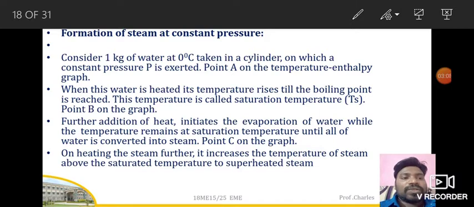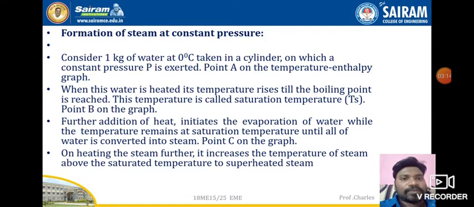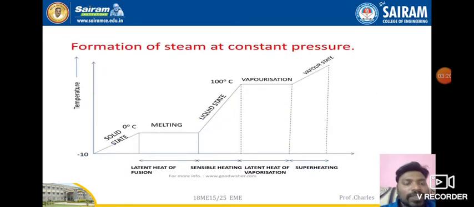All right, we'll straight away go to the graph of temperature and enthalpy. Look at this, the formation of steam at a constant pressure. The y-axis shows temperature and the x-axis shows enthalpy. Enthalpy is nothing but the heat which is added or removed.